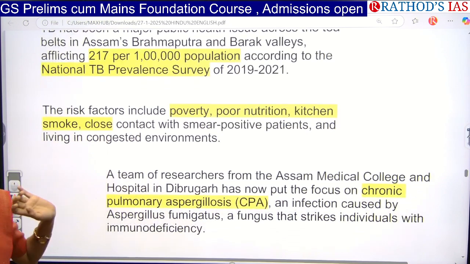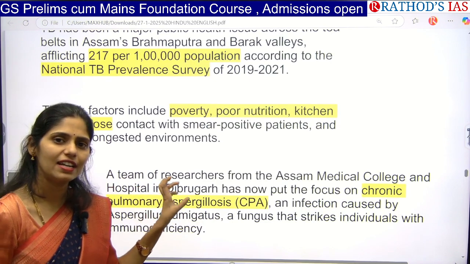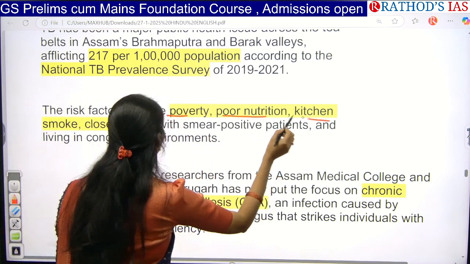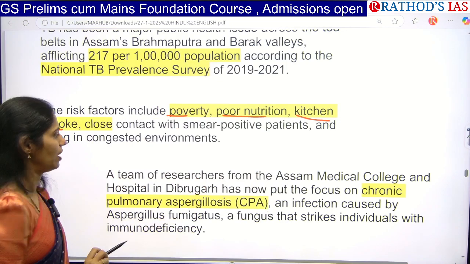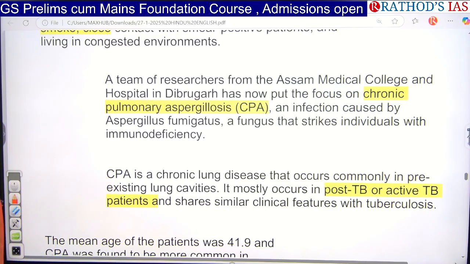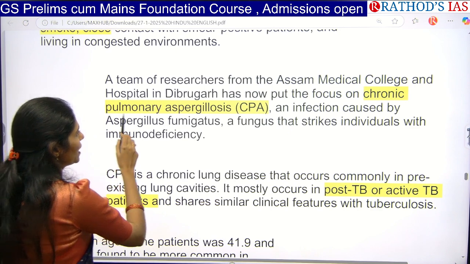Especially, there are some risk factors that had been identified in that survey. They found poverty, poor nutrition, kitchen smoke, etc. A team of researchers from Assam Medical College and Hospital in Dibrugarh found that people are facing chronic pulmonary aspergillosis.